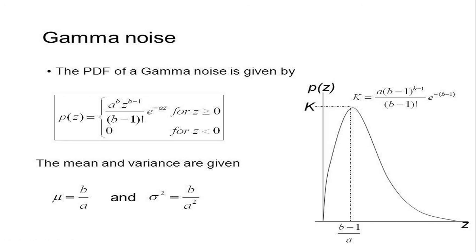The PDF of gamma noise is given by P of Z is equal to a raised to b, Z raised to b minus 1 upon (b minus 1) factorial, into e raised to minus a Z for Z greater than or equal to 0, or 0 for Z less than 0. The mean value is mu is equal to b upon a and variance is b upon a square. Gamma noise occurs in laser based images.